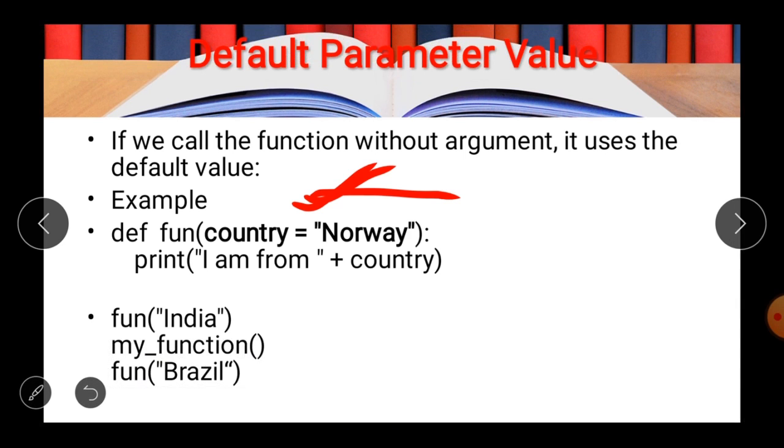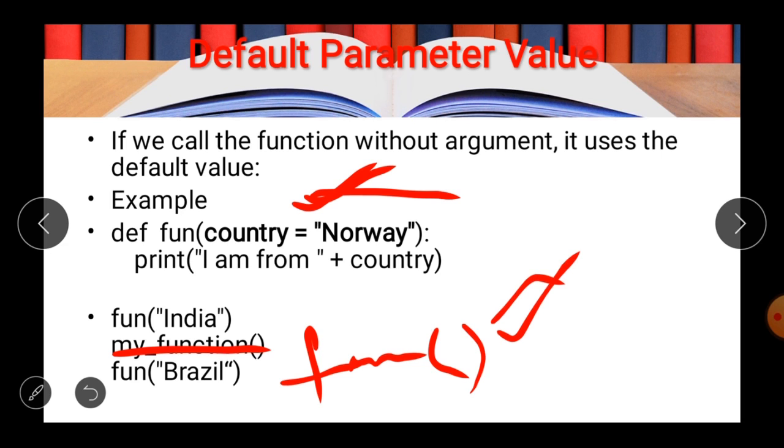As you can see in the example, it is wrong here. It should be fun and like this. So here, no value is passed, then what will happen? Then Norway will be treated as the default value and you will get the result Norway in the answer.